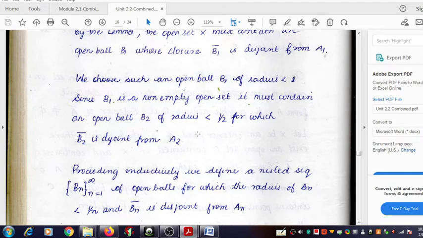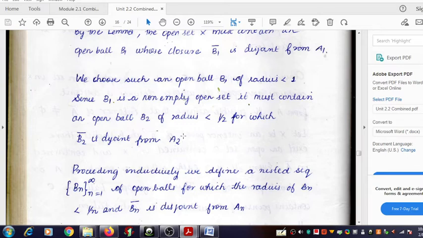So when you have the open ball Bn minus 1, its radius is less than 1 by n minus 1. We can choose it like that. But now we are in the nth step.